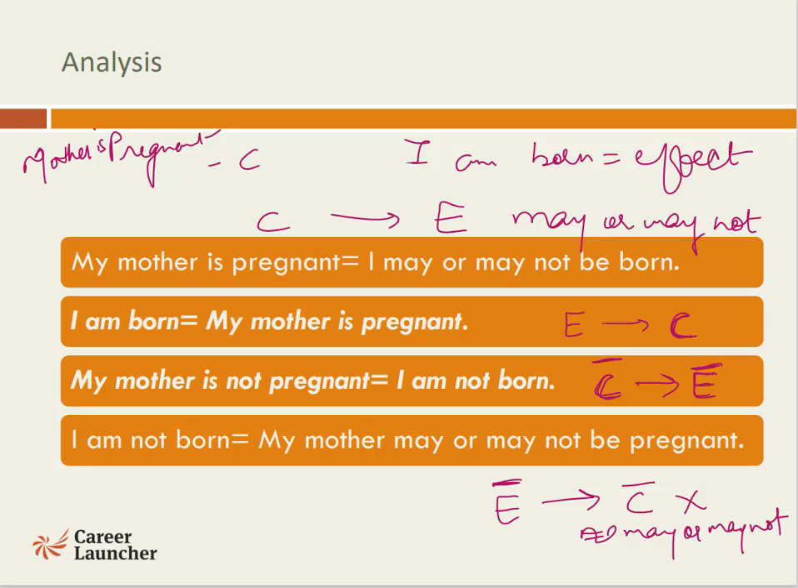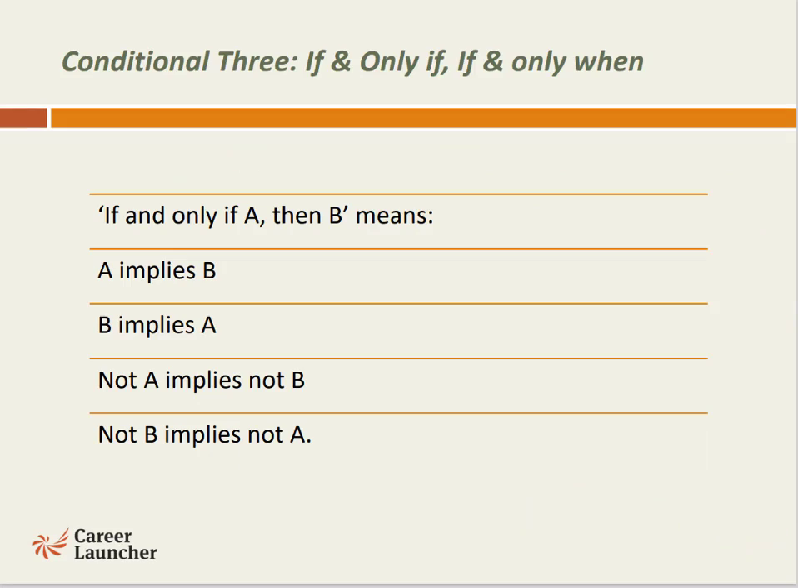So the two conclusions that can be 100% sure in the case of the logical connective only if or only when are these two. Effect happening is leading us to believe that the cause must have been there, and cause not happening is leading us to believe that the effect is not there.